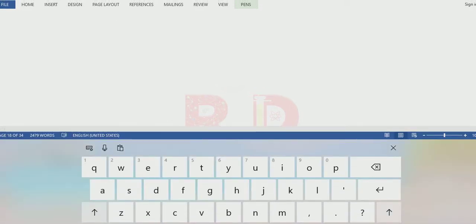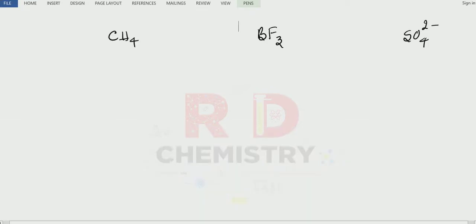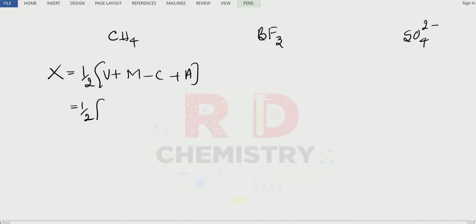Let me take some examples. Let me take the simplest example, that is CH4. Let's use the formula X is equal to half into V plus M minus C plus A. First identify the central atom. The central atom is carbon. The element which is in minimum number is the central atom.